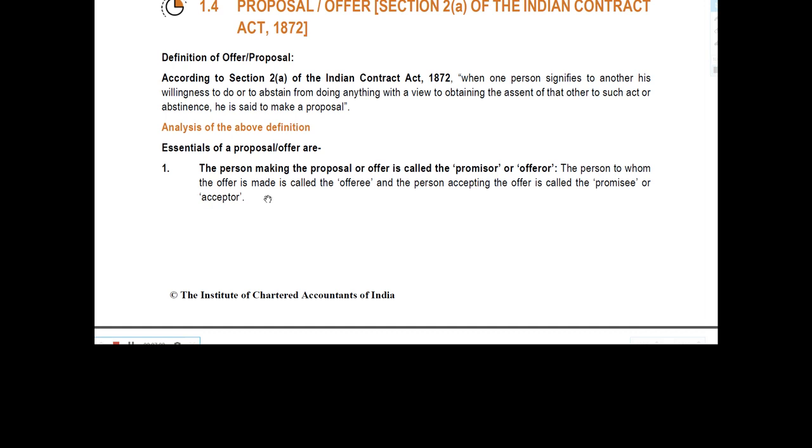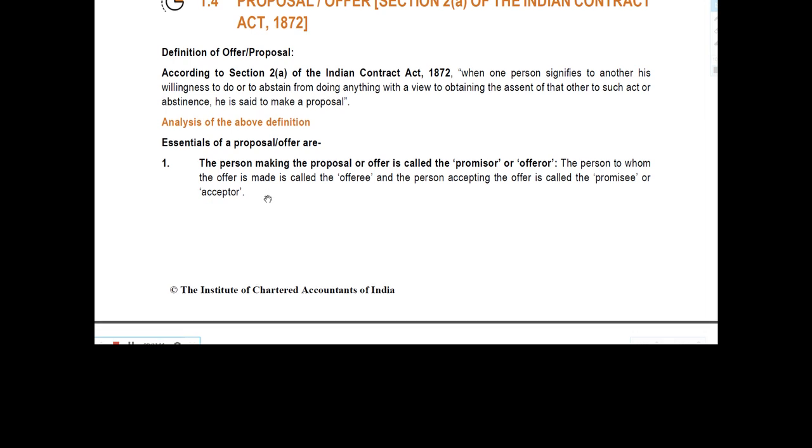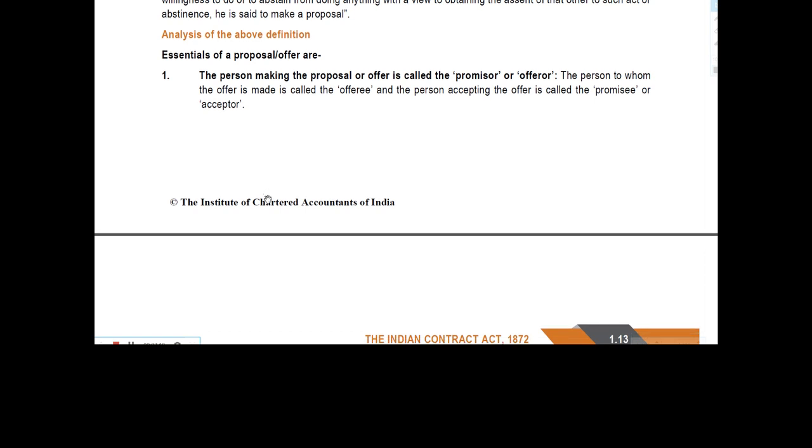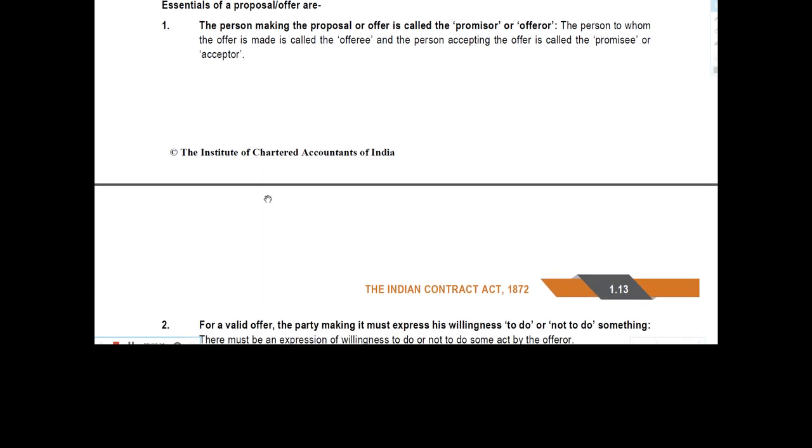Okay. We will proceed further. See, analysis of the above definition. The essentials of a proposal or offer are: the person making the proposal or the offer is called promisor or offerer. The person to whom the offer is made is called offeree, and the person accepting the offer is called promisee or acceptor.